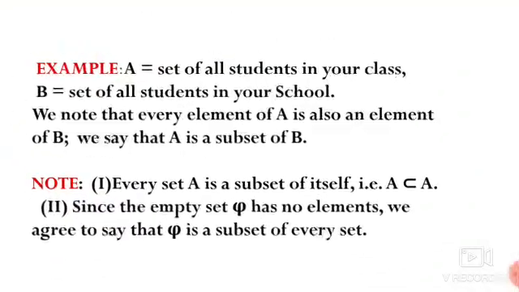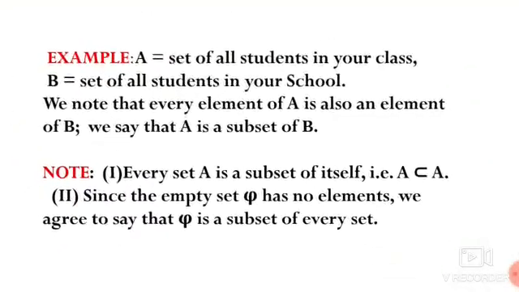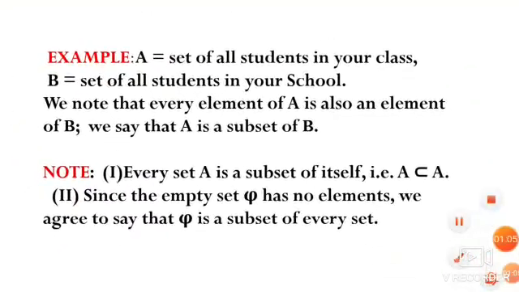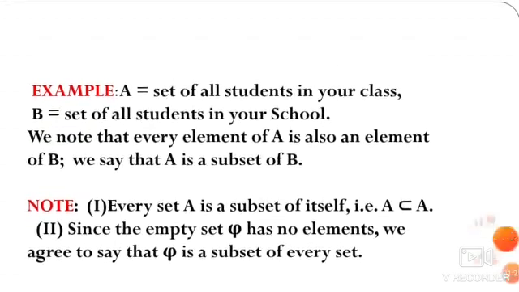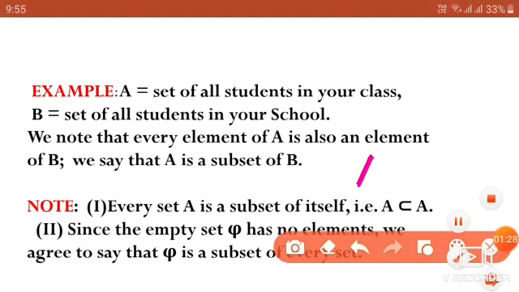Now we will see an example. A is the set of all students in the class. B is the set of all students in the school. We note that every element of A is also an element of B. That is, all the students in the class are also students in the school, is it? So A is a subset of B. In notation you can write it as A subset of B.